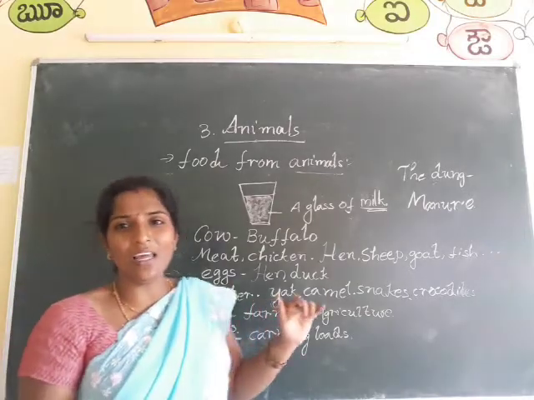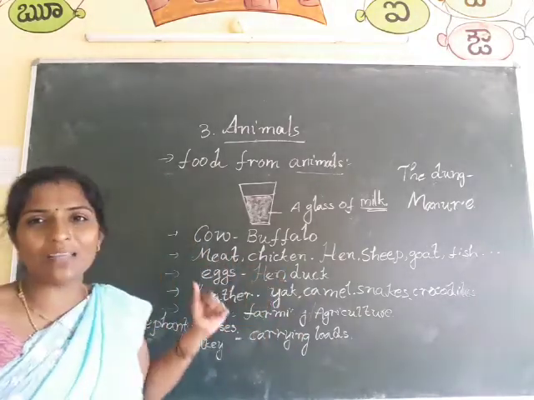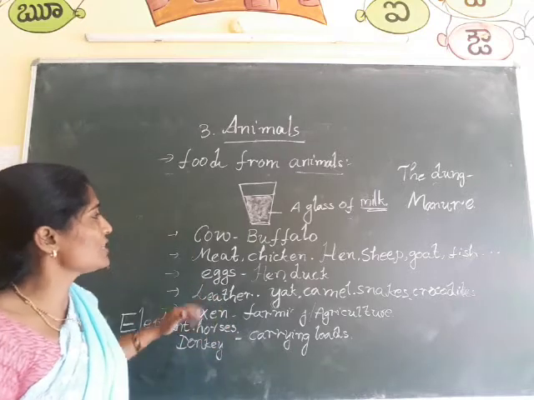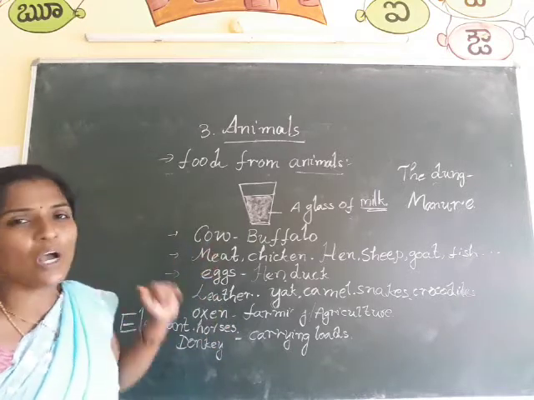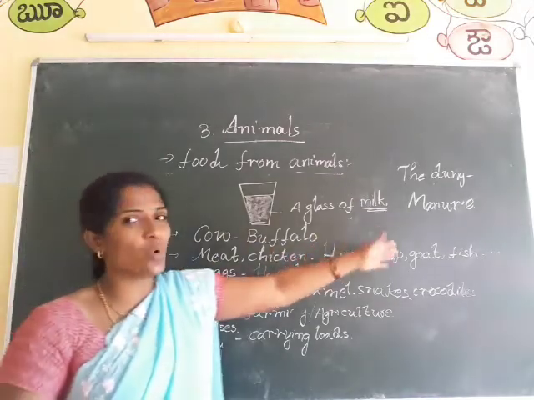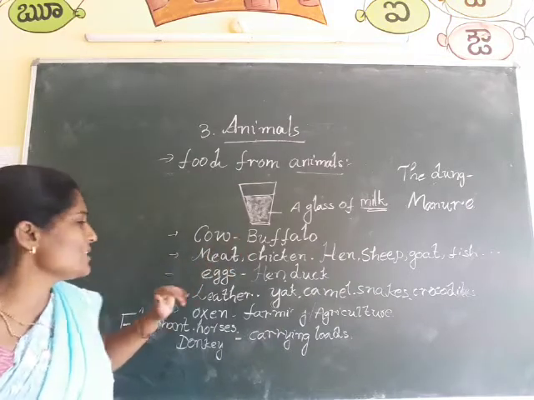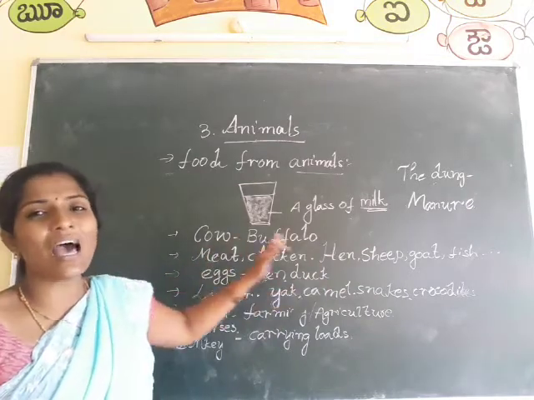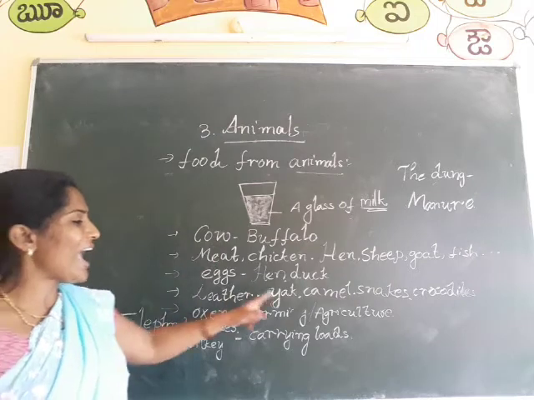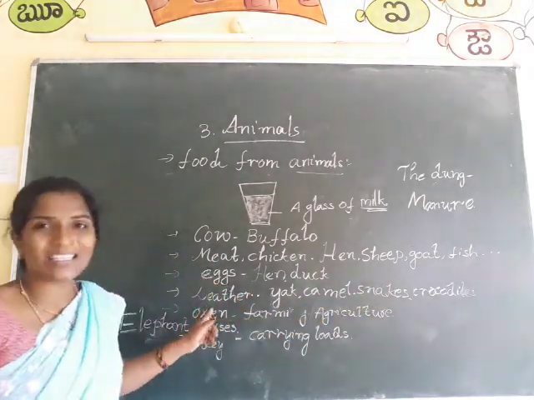Come on, say children. First of all, I told you about the importance of animals and how they are useful to us. Let us recall. Cow and buffalo give milk to us. Hens, sheep, goat, fishes, frogs give meat or chicken to us. Hens and ducks give eggs to us. Camel, snake, crocodile skin we use as leather.